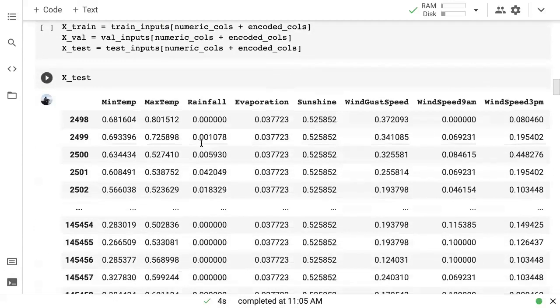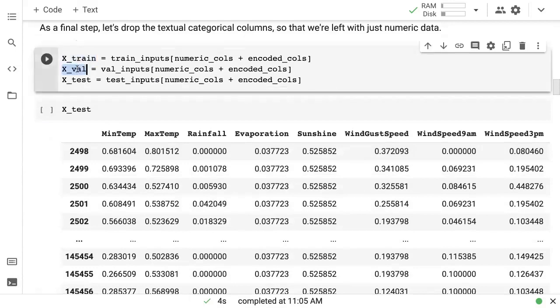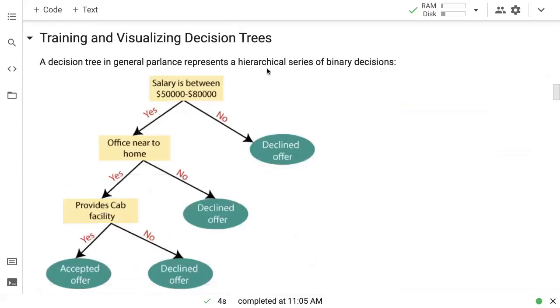Now, after categorical column one hot encoding, we just created these xtrain, xval, and xtest variables containing just the numeric and the encoded data. So we are no longer looking at the textual categories. We just look at the imputed and scaled numeric columns and the encoded columns, which contain the one hot encodings of categorical columns. Then we decided to train a decision tree.